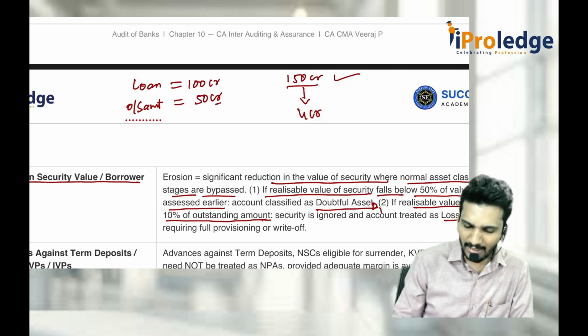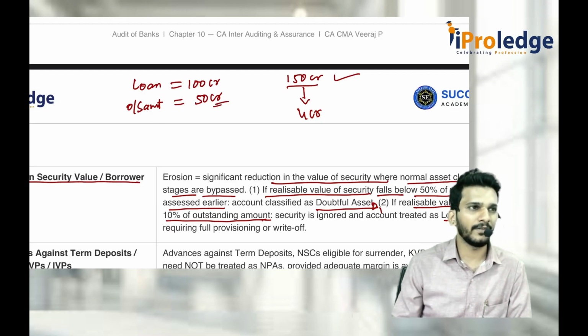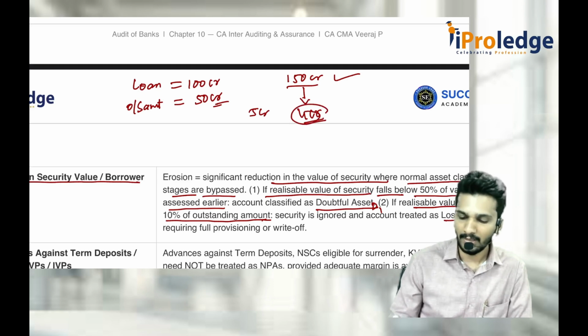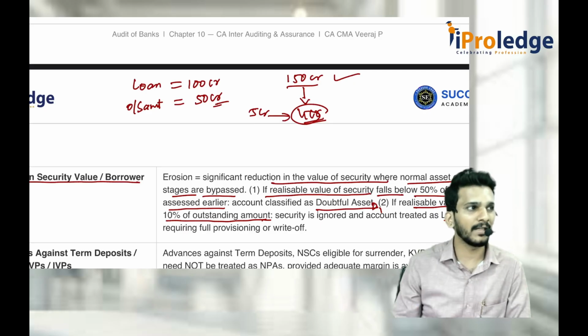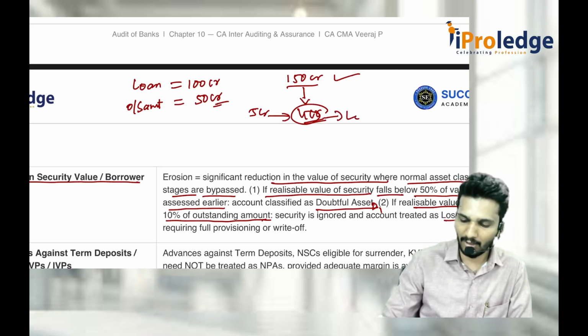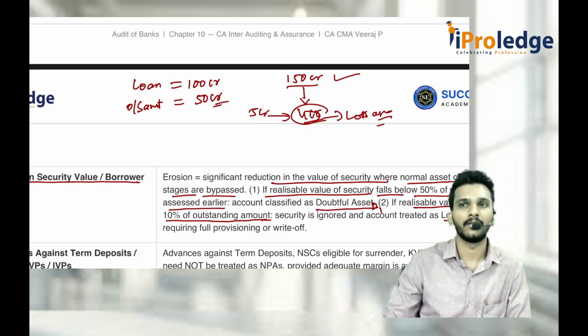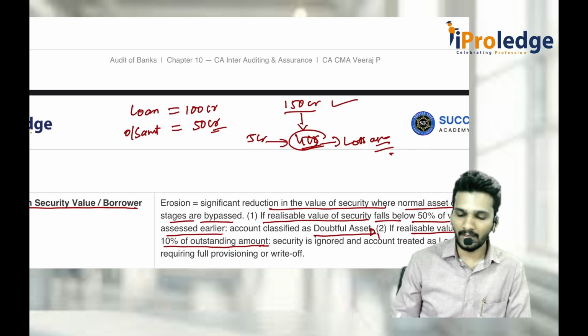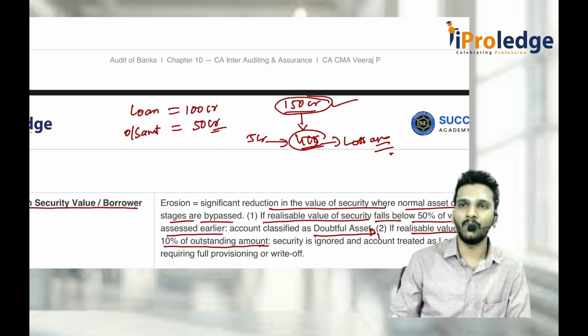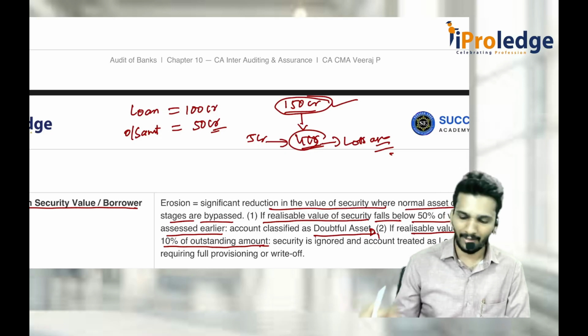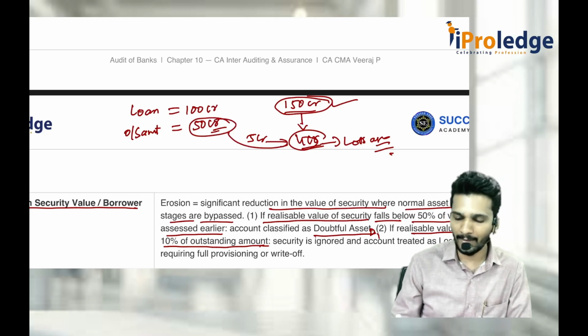You check this outstanding amount is 50. What is 10% of 50? 5 crore rupees. What is the actual value now? 4 crores. It is less than 10% of the outstanding money. Then this is called a loss asset. So for a doubtful asset, compare this value. Don't take the loan amount. For a loss asset, take the outstanding loan amount and compare it with the actual value.